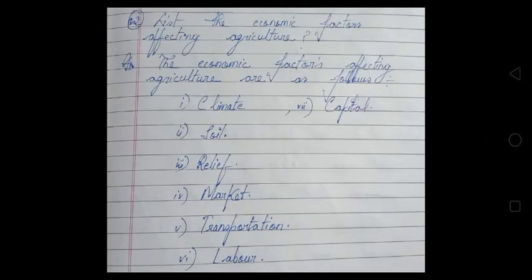In the second question, list the economic factors affecting agriculture. I already explained all these things. So here we have to list the economic factors which influence or affect agriculture. The economic factors affecting agriculture are as follows. The first one is capital, then soil, third is relief, fourth is market, fifth is transportation, sixth is labor, and the seventh is capital.